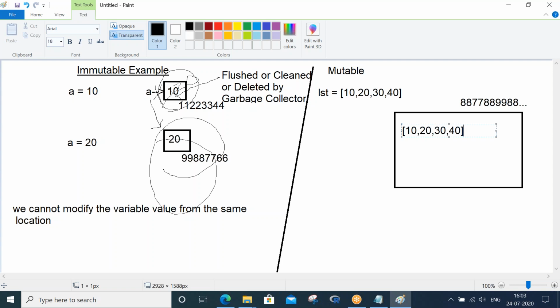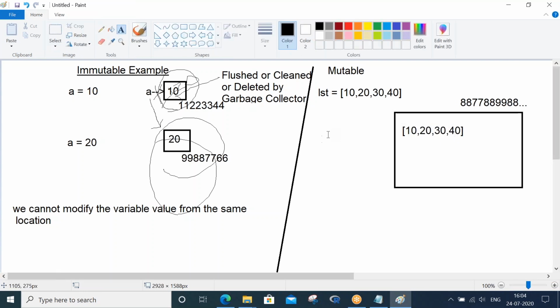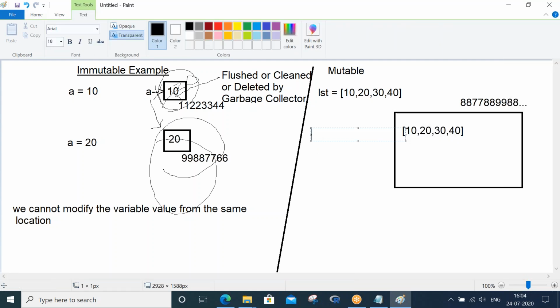Okay, fine. Now what you are doing is you are trying to edit your list. Like we edited the value from 10 to 20 in the immutable example, here we are trying to edit the value of this list. So how we will do that is lst dot append of 1000.